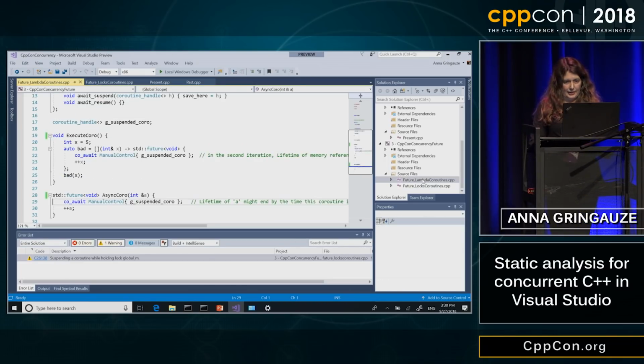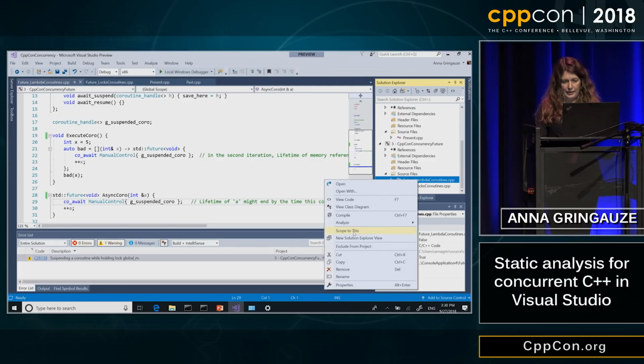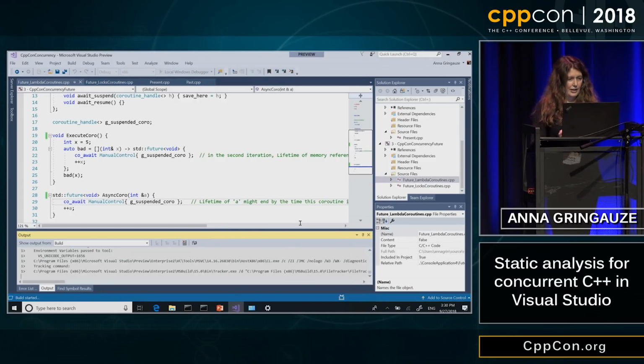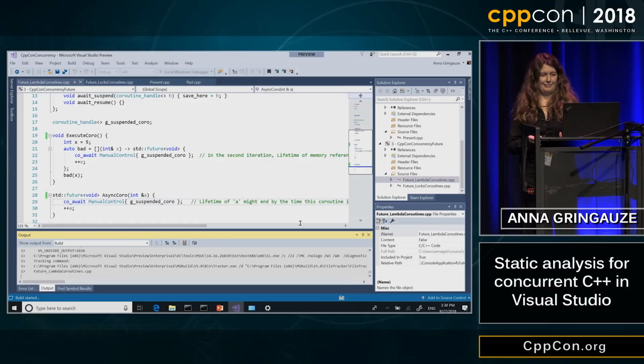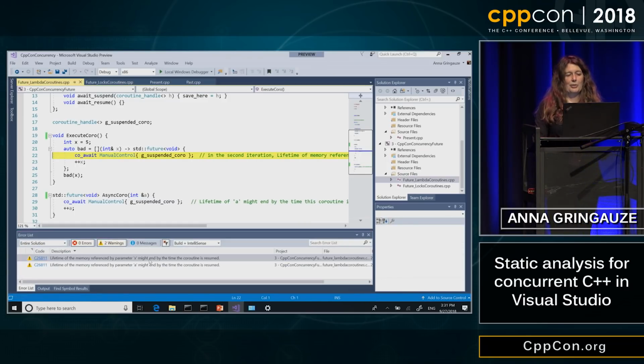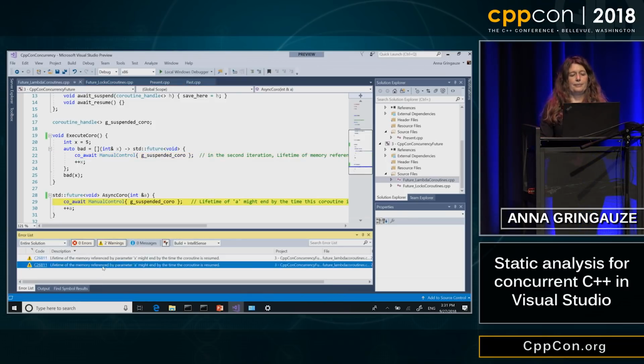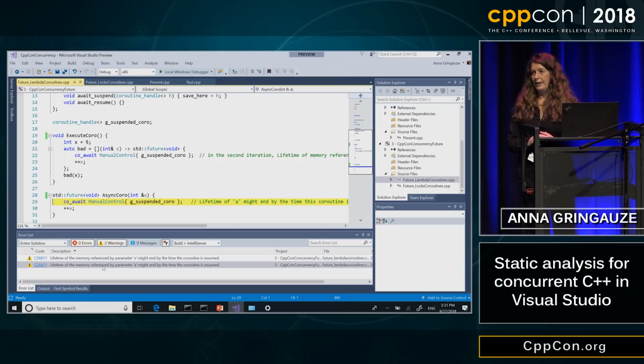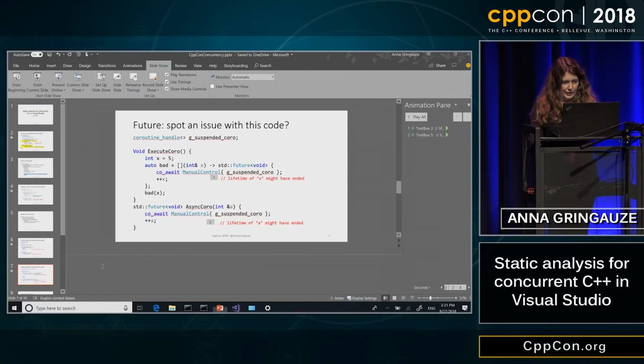In the second example, I can run code analysis on the file and get two warnings, warning me that the lifetime of X might have ended when the coroutine is executed, and the same for A. So let's go back to the presentation.